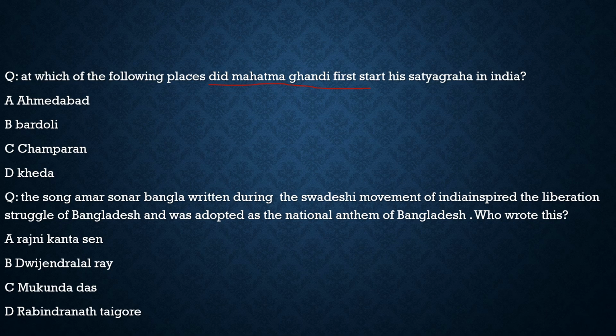It is very much obligatory for a UPSC aspirant to go through the UPSC old papers and understand what is given there. Many questions get repeated, if not the questions, then at least the statements given there would get repeated. So with respect to this question, we definitely know it is Champaran, where Mahatma Gandhi first started his satyagraha in India. Now moving to another question here, the song Amar Sonar Bangla, written during the Swadeshi movement of India, inspired the liberation struggle of Bangladesh and was adopted as a national anthem of Bengal. Who wrote this song? It is definitely Rabindranath Tagore.